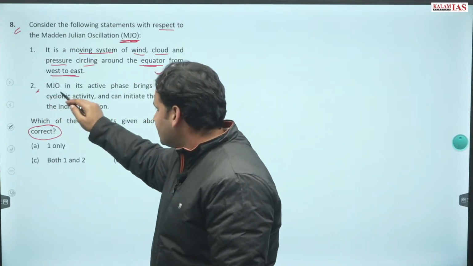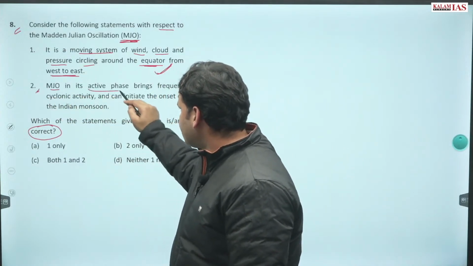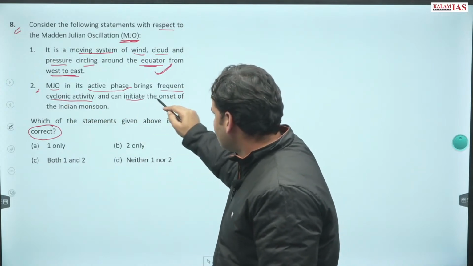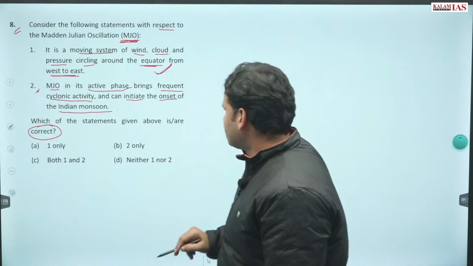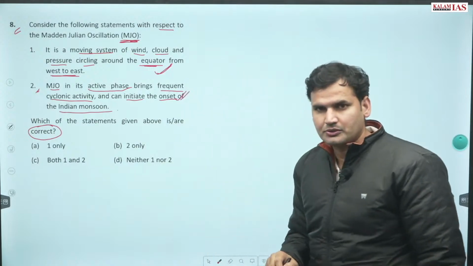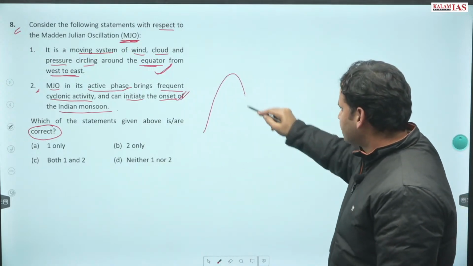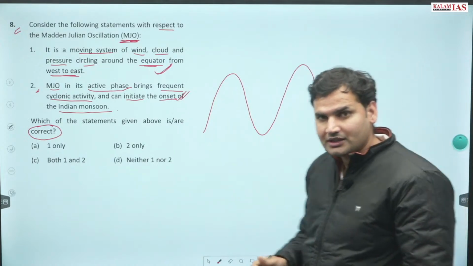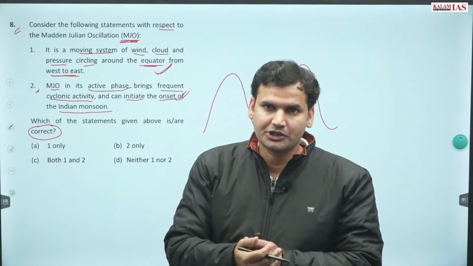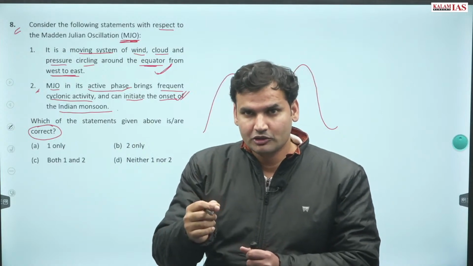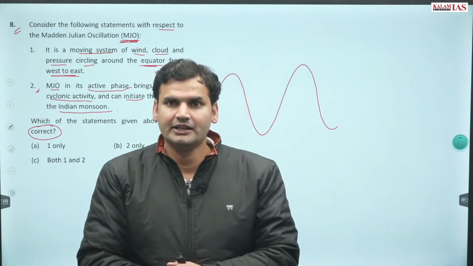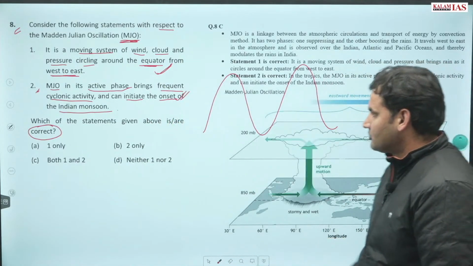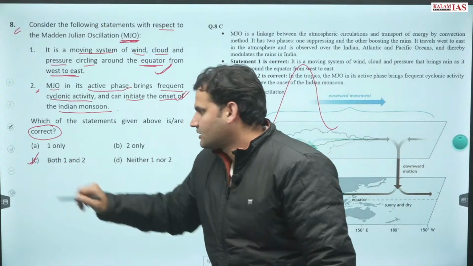Then the second statement reads, MJO, its active phase brings frequent cyclonic conditions at the onset of the Indian monsoon. This statement is also true. So this is a reversing phenomenon. और जितना इसका शॉर्ट साइकिल होगा MJO का, उतना would be much better for the Indian monsoon. Both the statements given over here are correct.